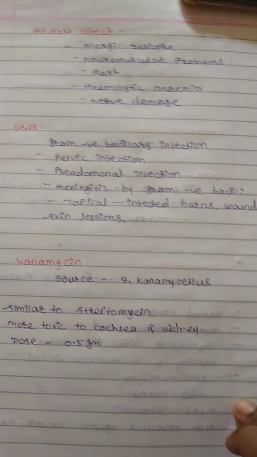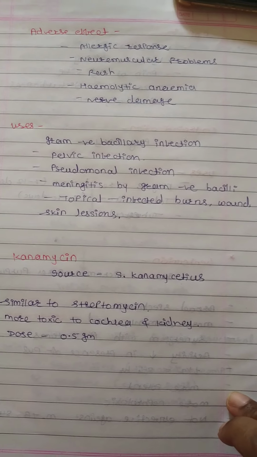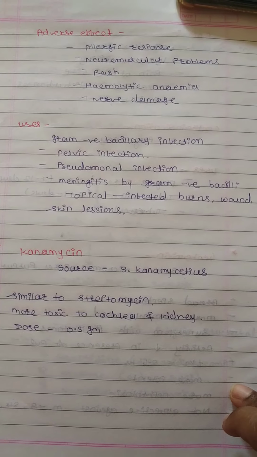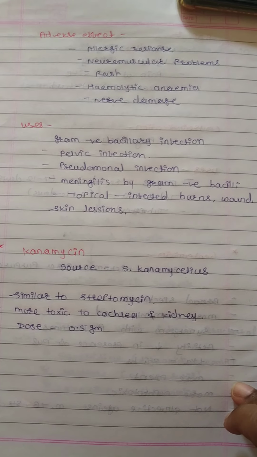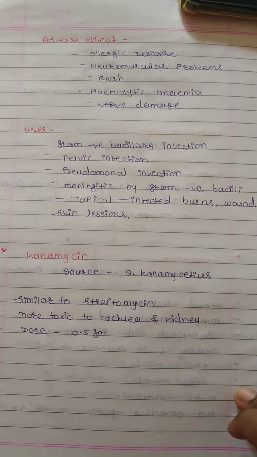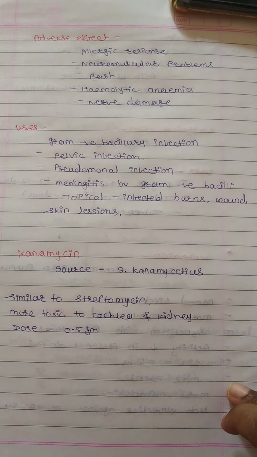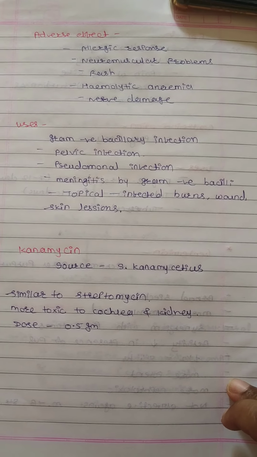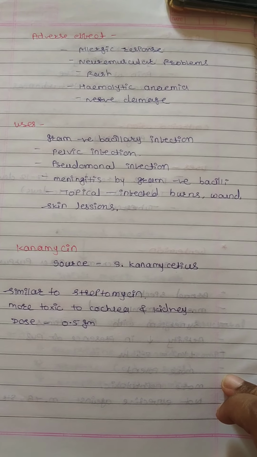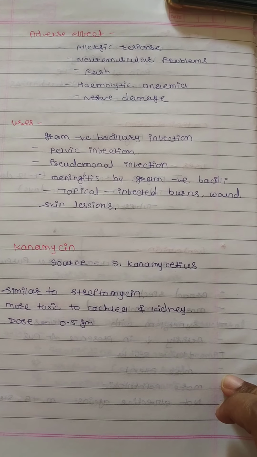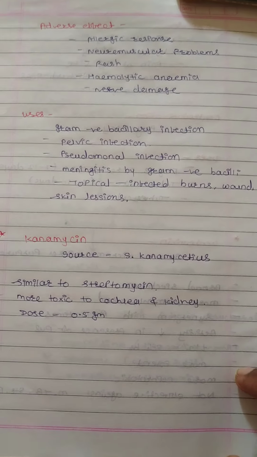Next are the adverse drug effects: allergic response, neuromuscular problems, rash, hemolytic anemia, nerve damage. Uses of gentamicin: gram-negative bacillary infection, pelvic infection, pseudomonal infection, meningitis by gram-negative bacilli, and topically for infections of burns, wounds and skin lesions.